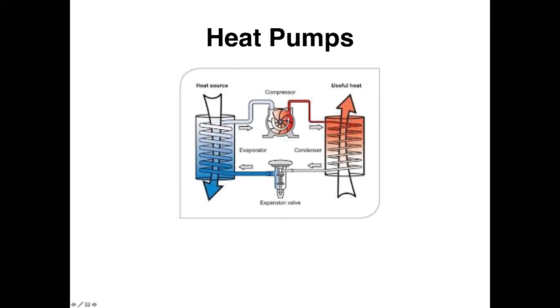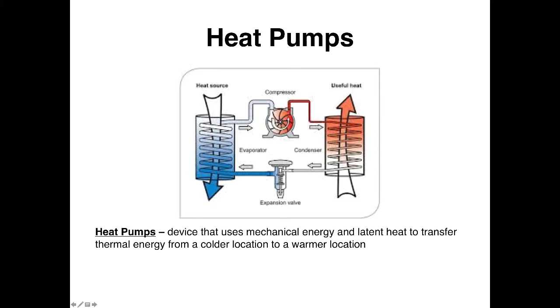Now this is what's called a heat pump, and you need to look in your book and read about how heat pumps operate. A heat pump is a device that uses mechanical energy and latent heat to transfer thermal energy from a cold location to a warm location.